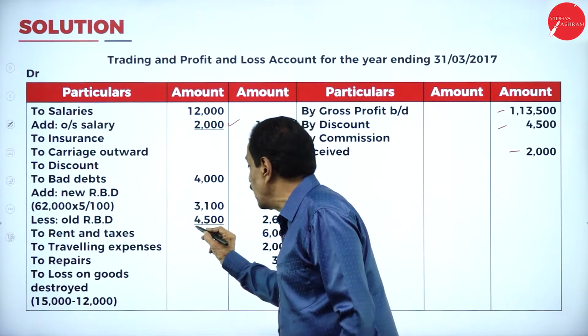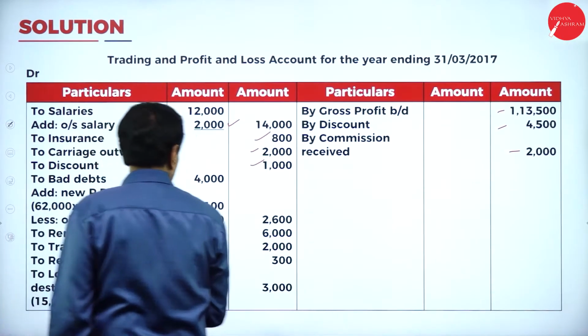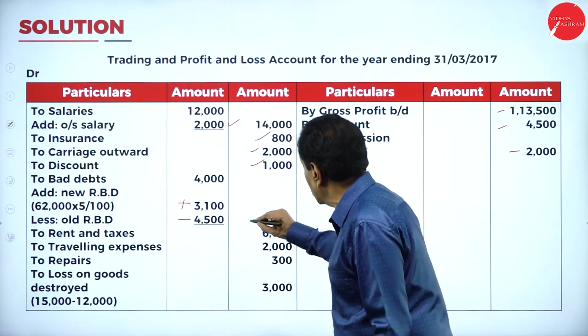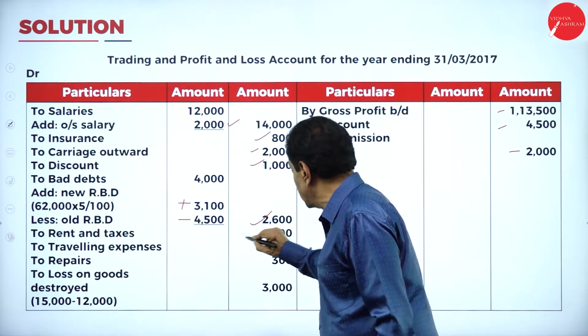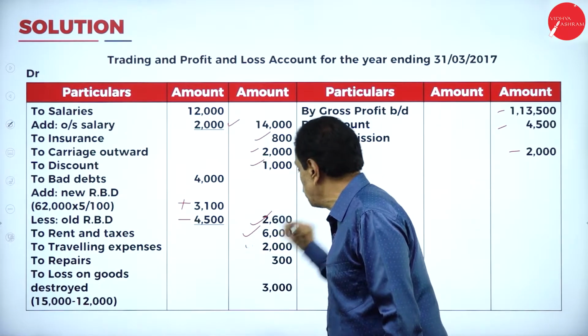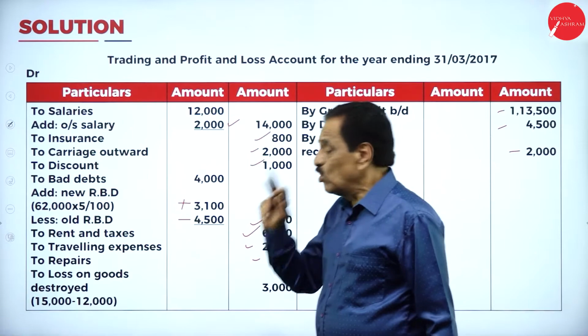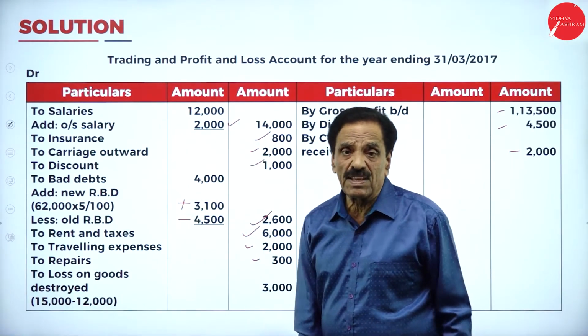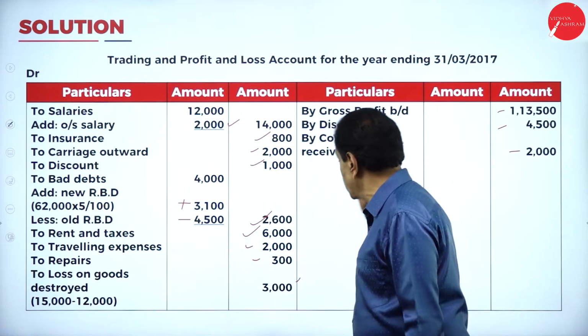3,100, your new RBD, should be added. The old RBD should be minus. If we take 4,500, it will come to 2,600. Then rent and taxes paid 6,000, traveling expense paid 2,000, repair you have paid 300. So total stock destroyed is 15,000. How much recovered from insurance company? 12,000. How much loss? 3,000.